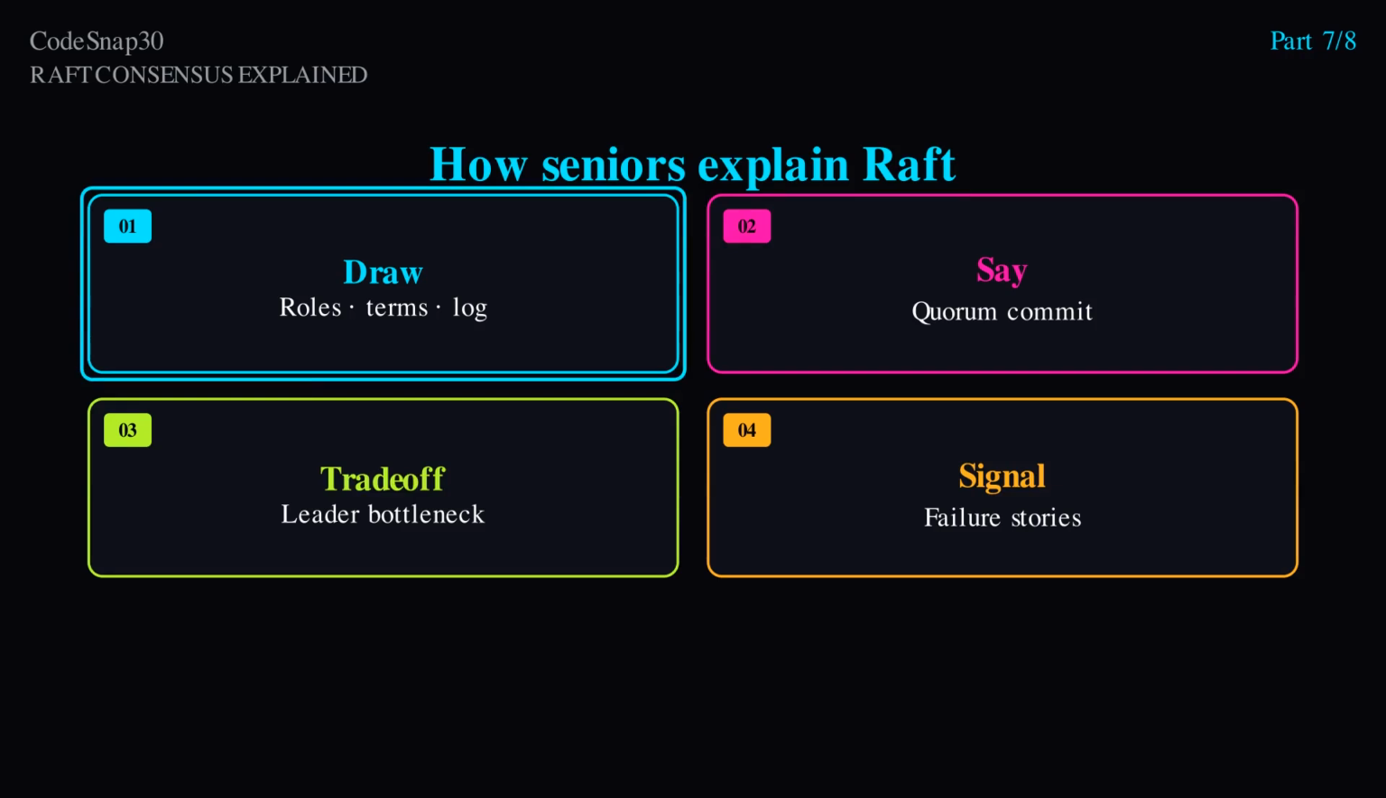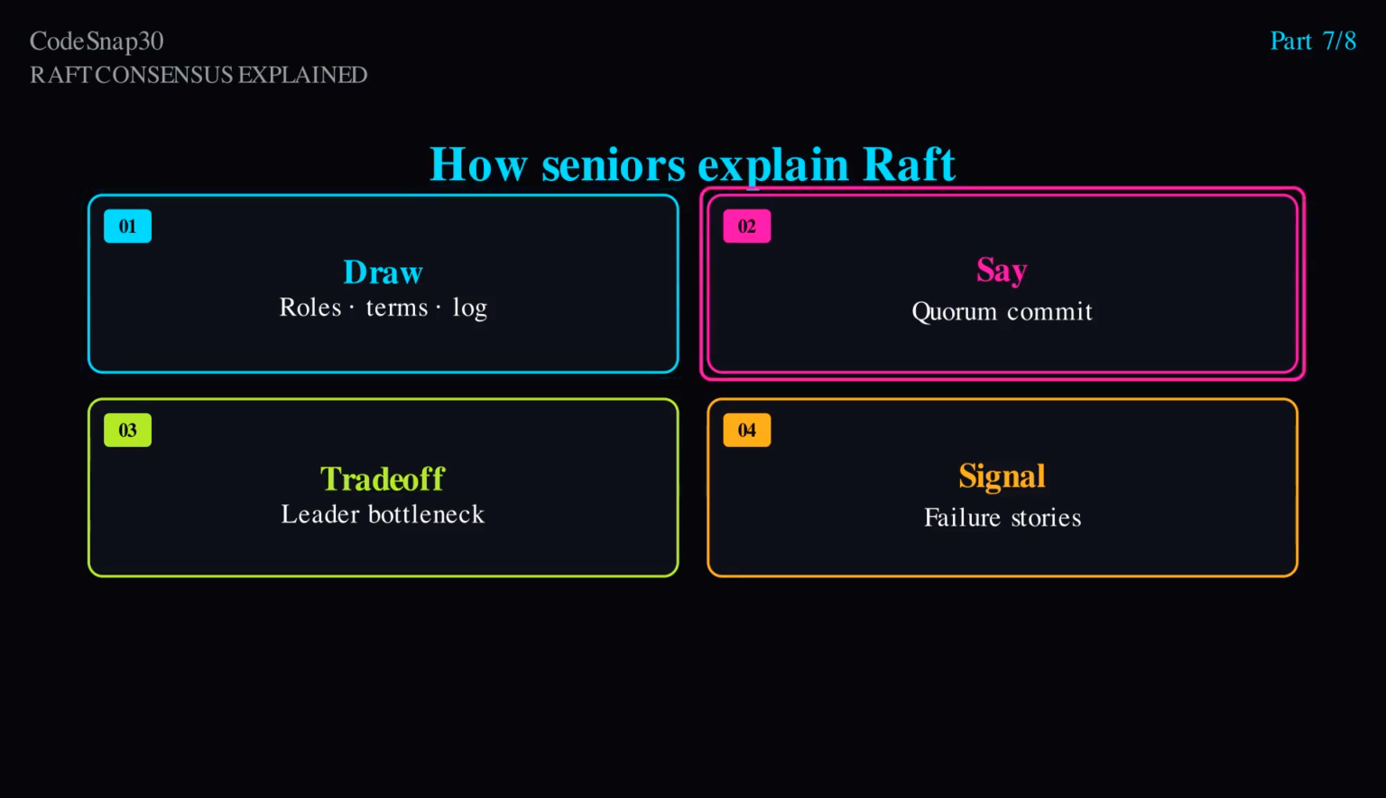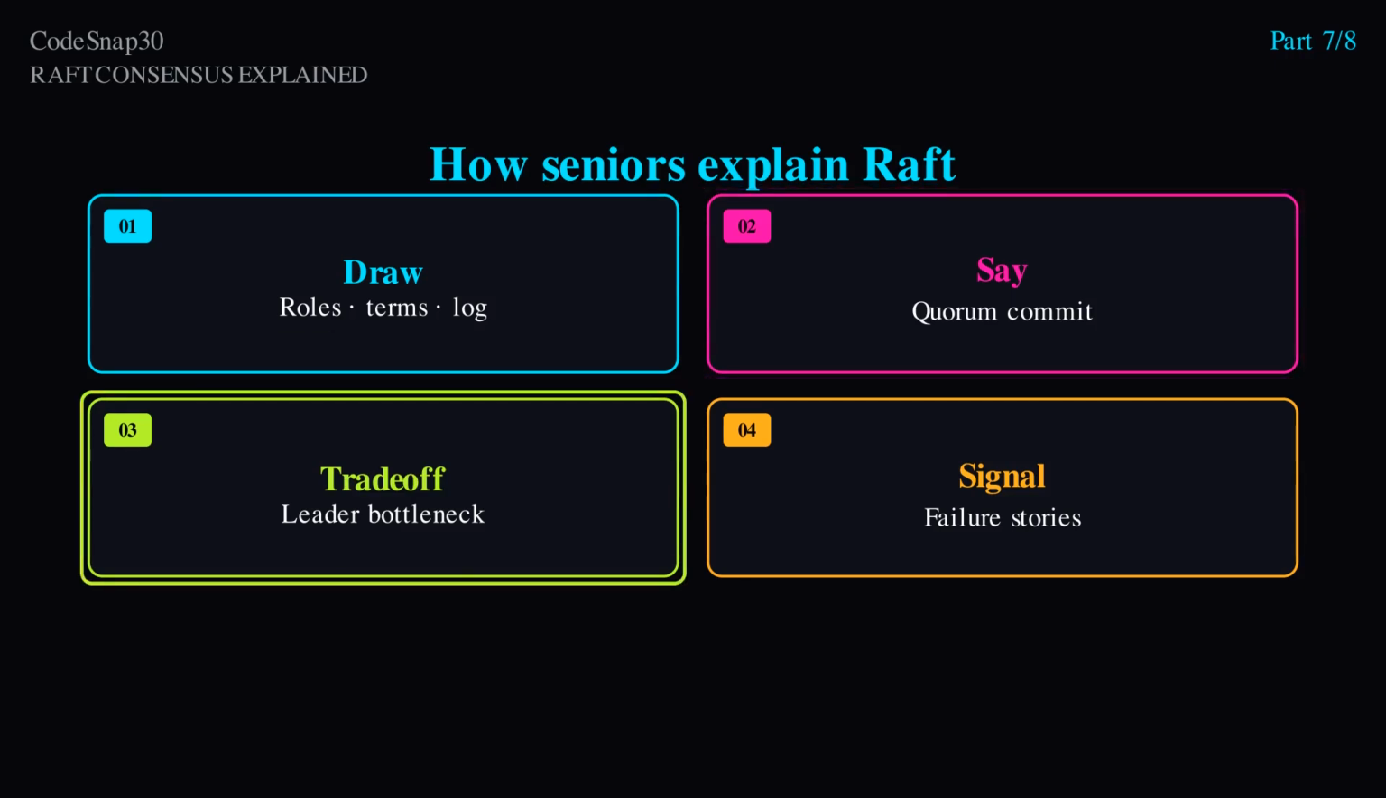Strong leadership simplifies clients and reasoning, but the leader can become a throughput hotspot. Reads can be served carefully. Naive follower reads may be stale unless you use leader leases or read index techniques. Compare briefly to multi-leader or eventually consistent stores when the product can tolerate divergence for higher availability.